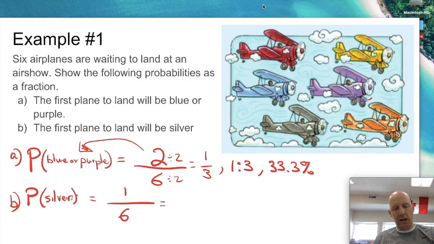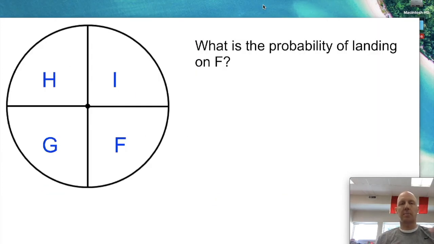Can I reduce that? I cannot. 1 over 6. To make it a ratio, I would turn it on its side. 1 to 6, and as a percent, it would be 16.7%.